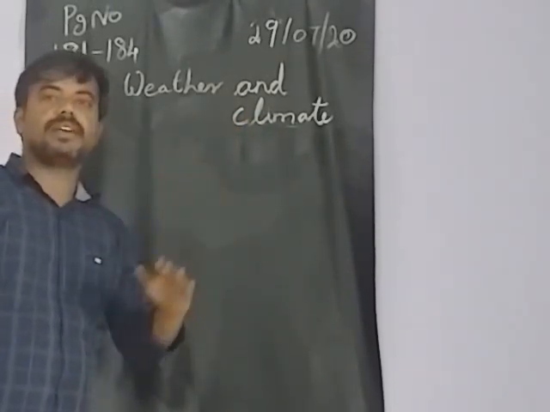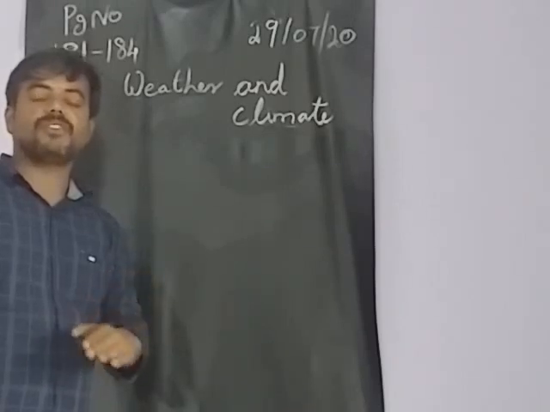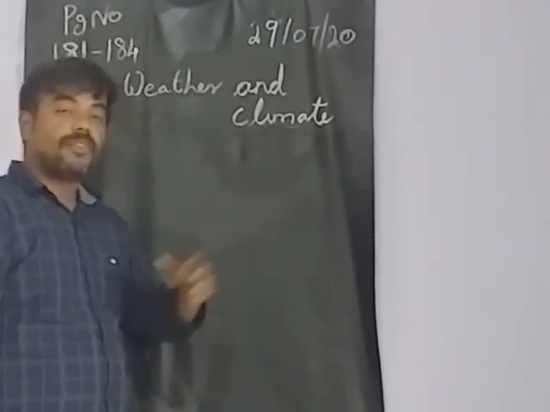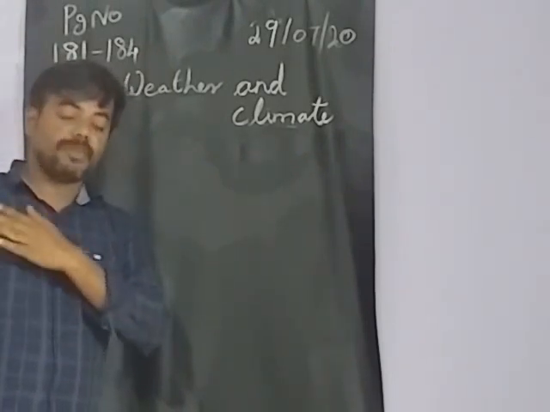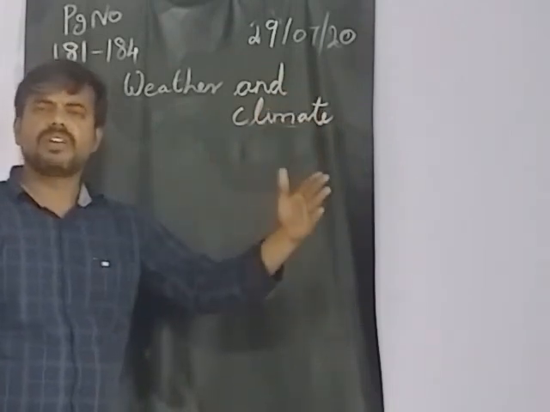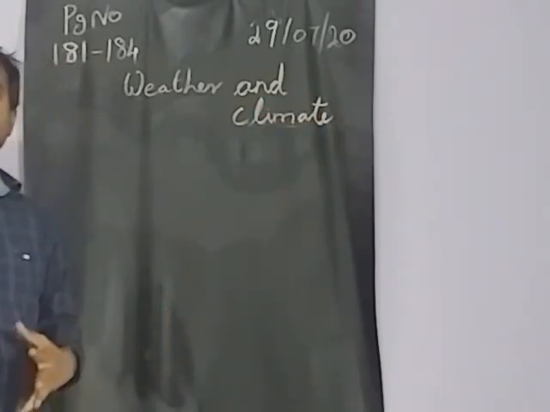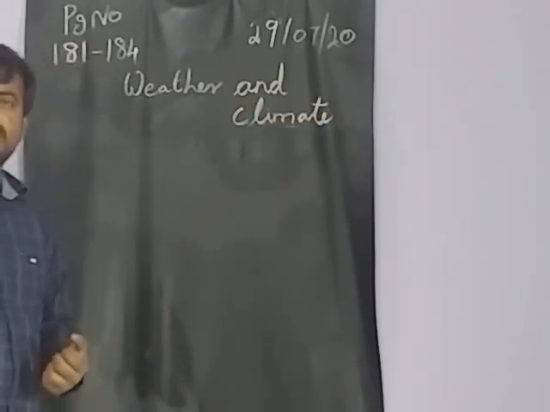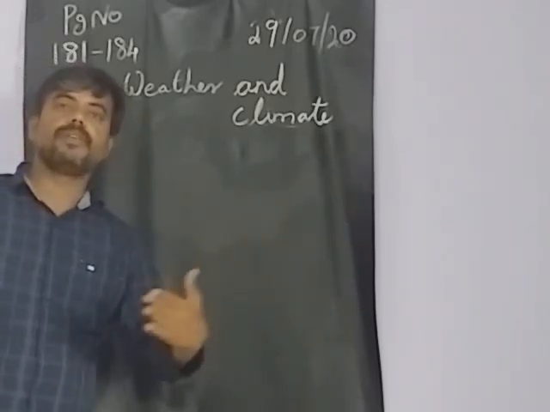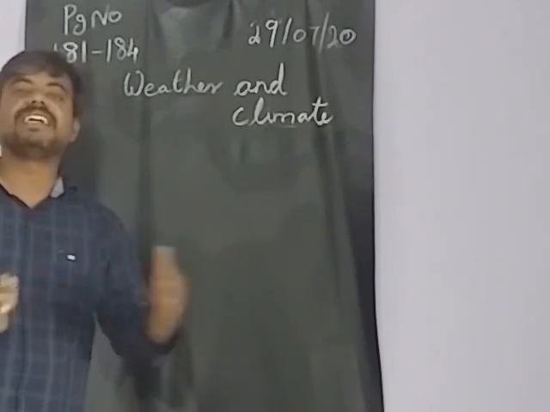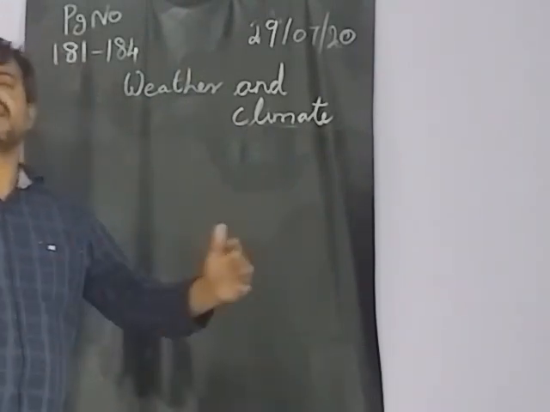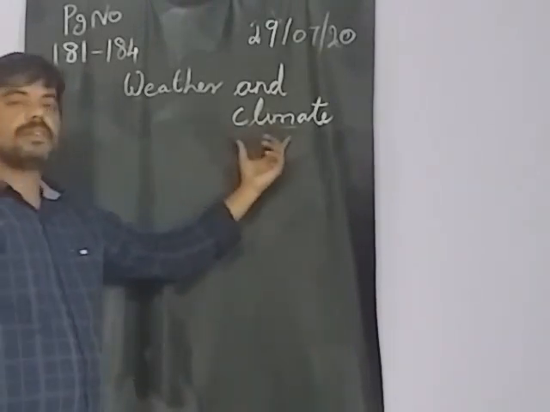Weather: in the morning we are getting too much sunlight, but in the afternoon we are getting rain. Those changes are called weather. But climate: from February or March up to June we are getting regular sunlight and too much temperature, is it or not? That is a climate. Or from November up to January or February, we are getting too much winter, and we get drizzle regularly in the morning. This is all the climate.